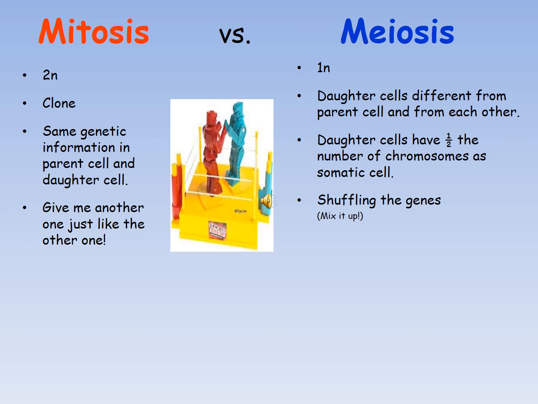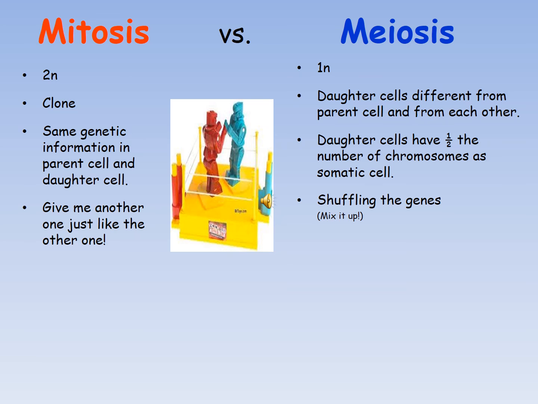In mitosis, there is the same genetic information in parent cell and daughter cell. So the genetic information remains the same generation after generation during mitosis. While in the case of meiosis, daughter cells have half the number of chromosomes as somatic cells. So as a result of meiosis, chromosome genetic material reduces.